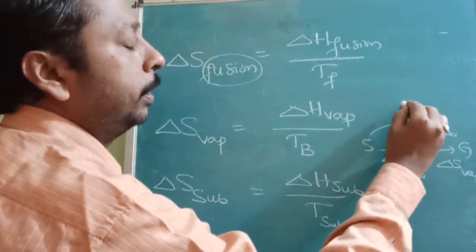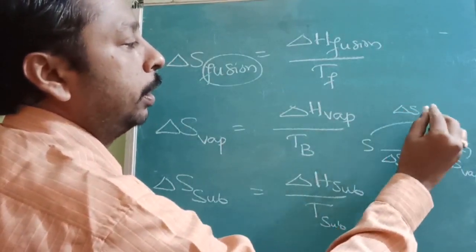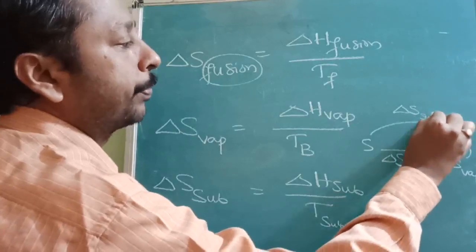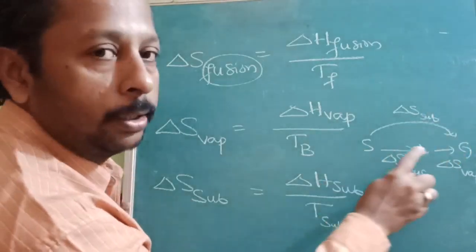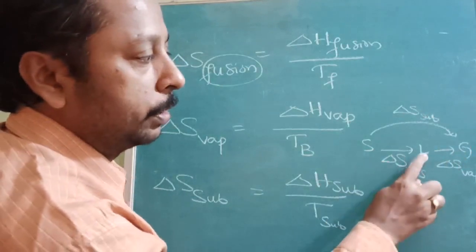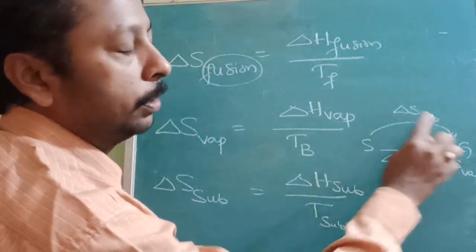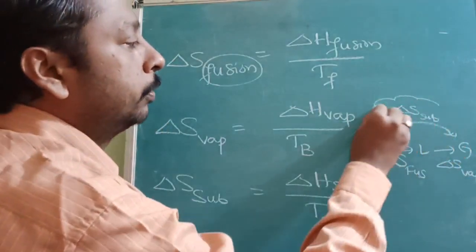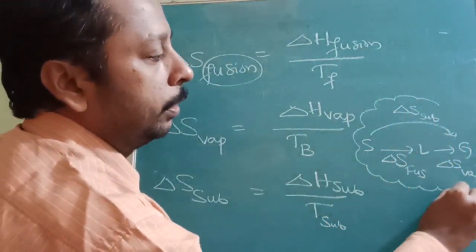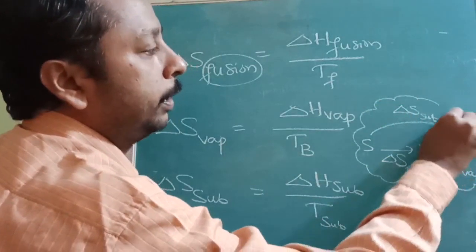And from solid directly to gas is called entropy of sublimation. So solid to liquid is entropy of fusion, liquid to gas is entropy of vaporization, solid to gas is entropy of sublimation. Everything was already told to you in the previous screen.